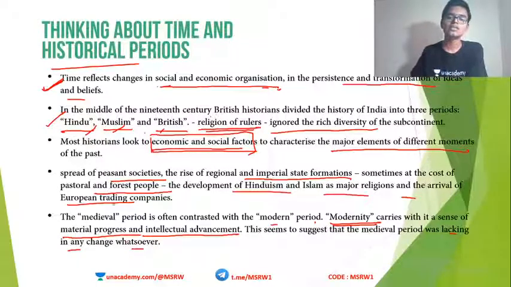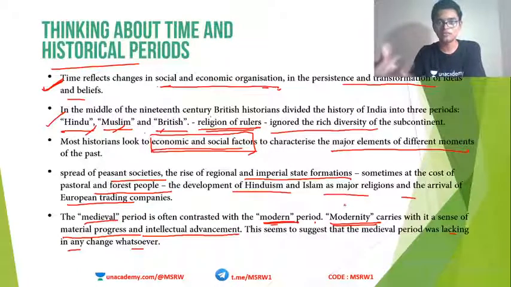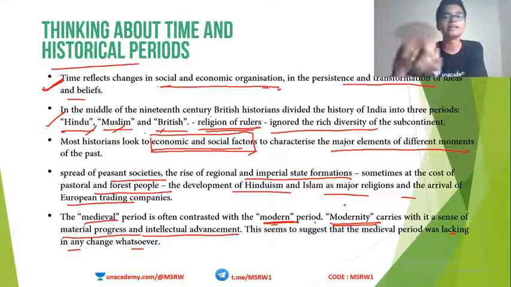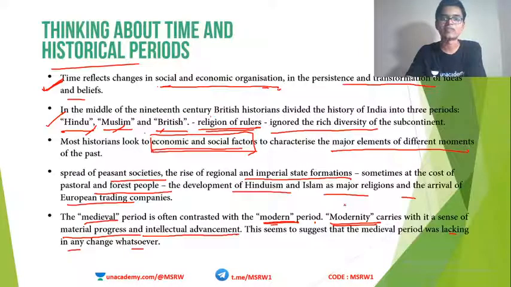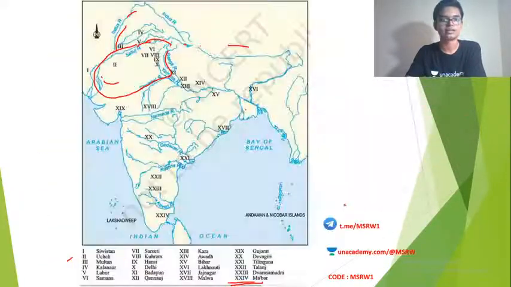So these kinds of terminologies used by historians often cause lots of uproar. What exactly do you mean by modern? What exactly do you mean by medieval? If modern means material progress and intellectual advancement, does that mean medieval did not have any of these things? So these were the critical thinking that has to be done while going through all the classifications of history.